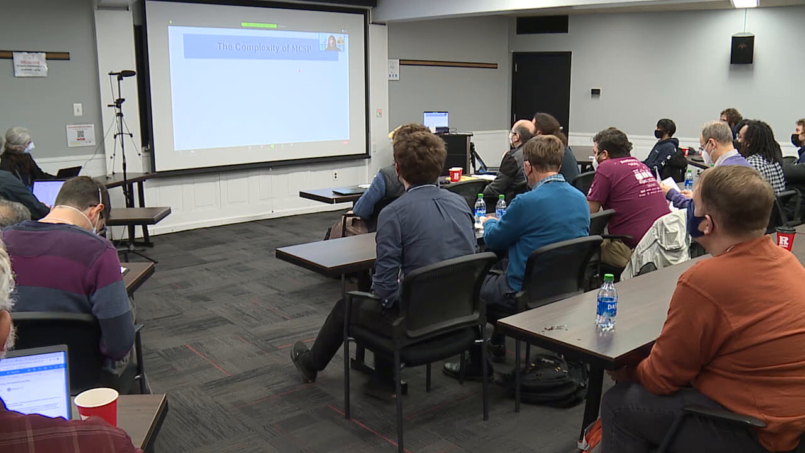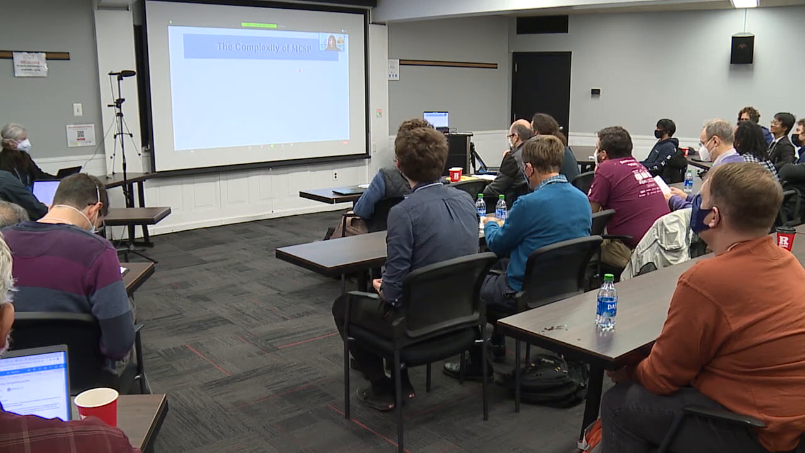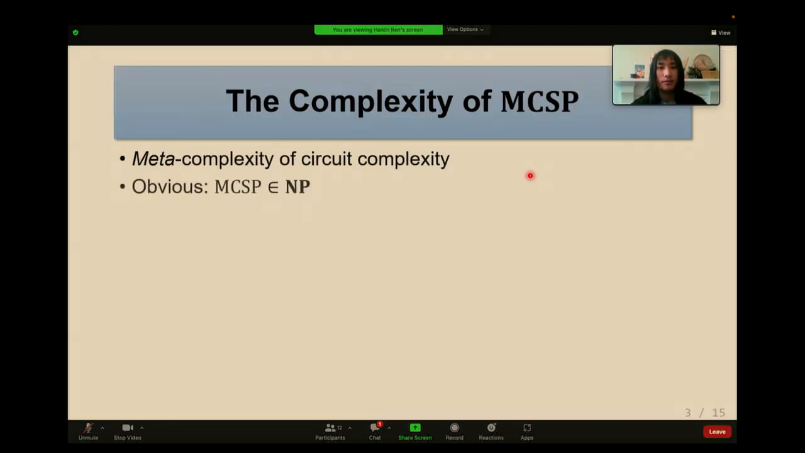And what is known about the complexity of MCSP? First, it's obvious that MCSP is in NP because you can simply guess a circuit and verify its truth table is indeed the given one. You need to be careful with your parameters here. The circuit has size at most 2 to the n, and it takes probably 2 to the n time to verify your circuit computes the given truth table. But your input length is already 2 to the n anyway. So this is indeed a non-deterministic polynomial time algorithm.